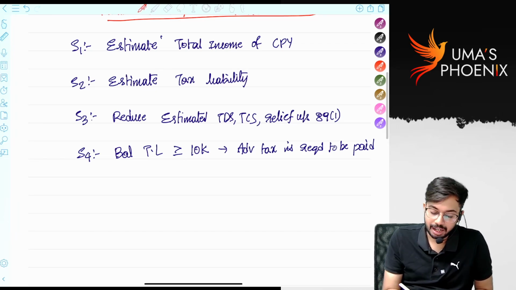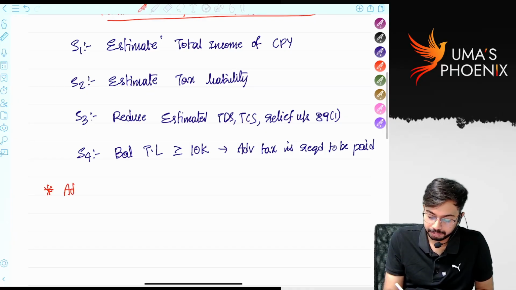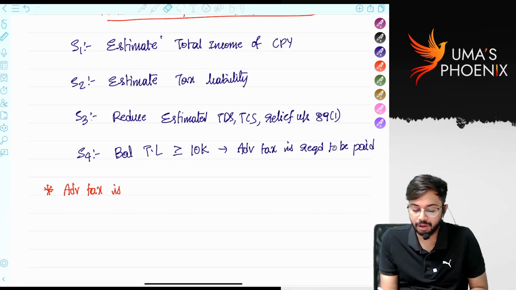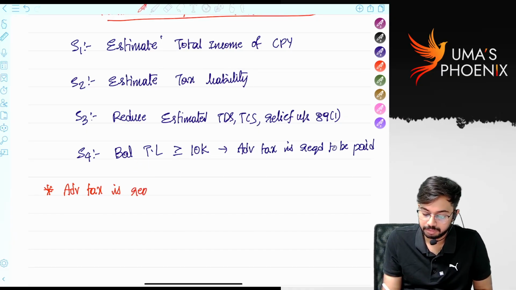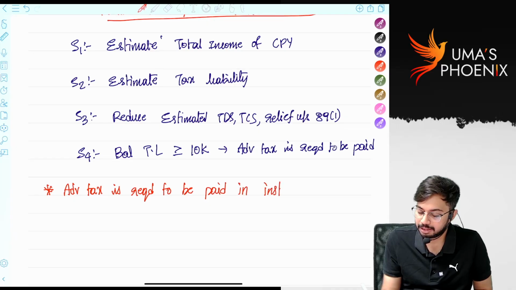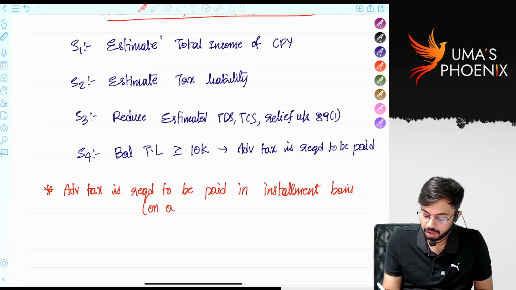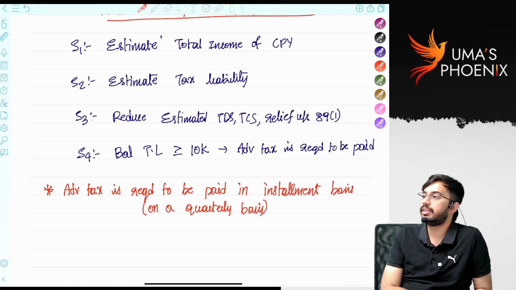So advance tax is required to be paid on an installment basis, in brackets, on a quarterly basis. Is it clear?